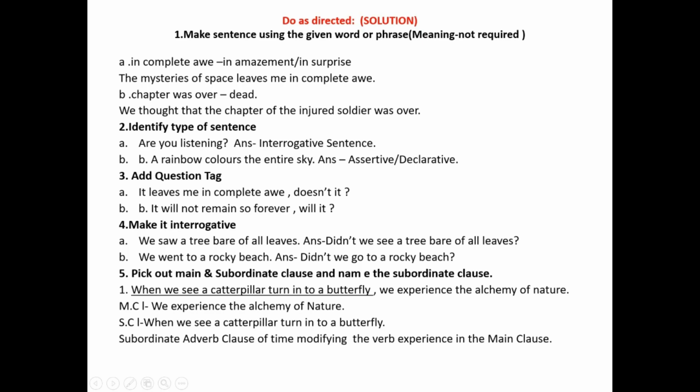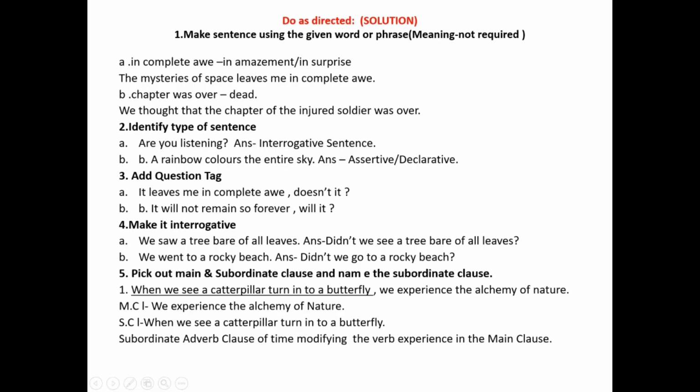Main question 4, make it interrogative. Sub question A, we saw a tree bare of all leaves. Answer, didn't we see a tree bare of all leaves? Question mark. Sub question B, we went to a rocky beach. Answer, didn't we go to a rocky beach? Question mark.